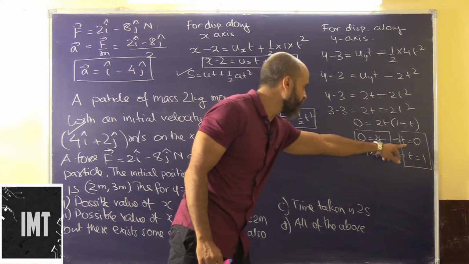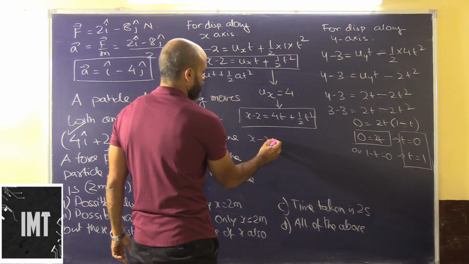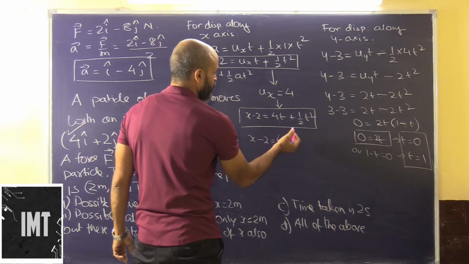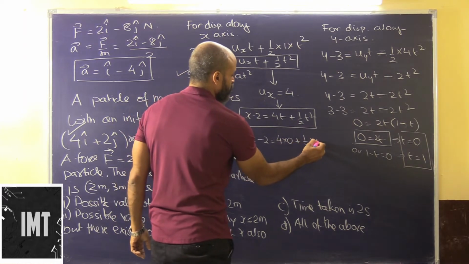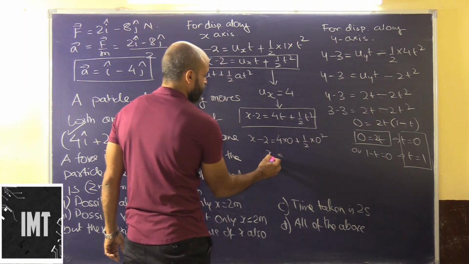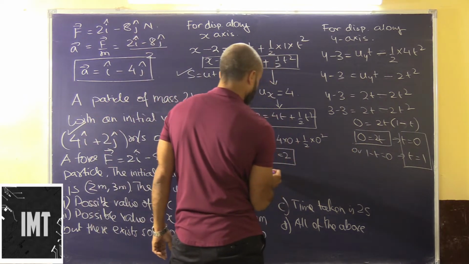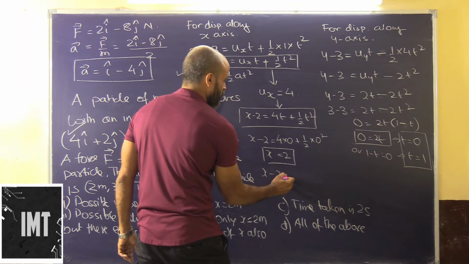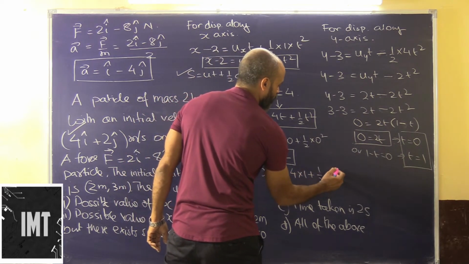Now when t is equal to 0, what will be the value of x? x minus 2 is equal to 4 into 0 plus half into 0 square. So this will be x is equal to 2. Now when t is equal to 1, x minus 2 is equal to 4 into 1 plus half into 1 square.